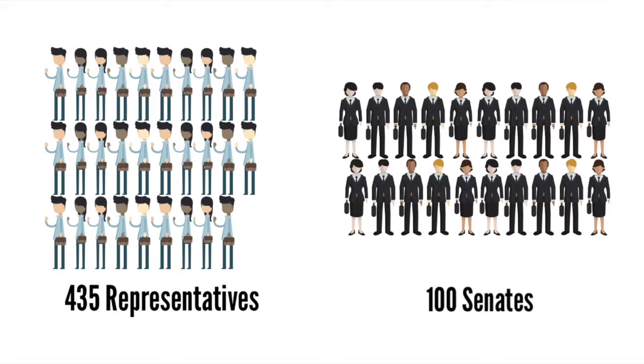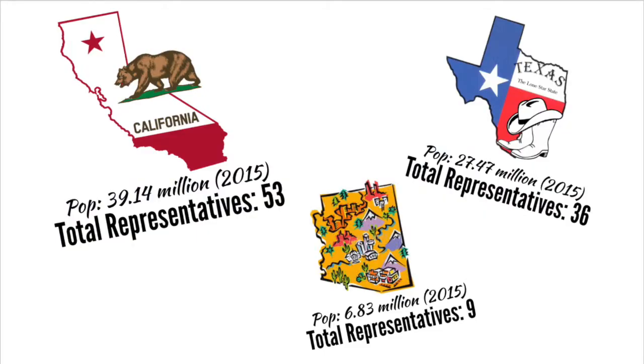The legislative branch consists of 535 elected members. 435 of these members are divided among 50 states in proportion to their total populations. The Senate is filled with 100 elected senators, 2 per state. And finally, the Congress is responsible for creating laws. Here's an example of House representatives divided by their state's populations. You can see that California has 53, while Arizona has only 9.